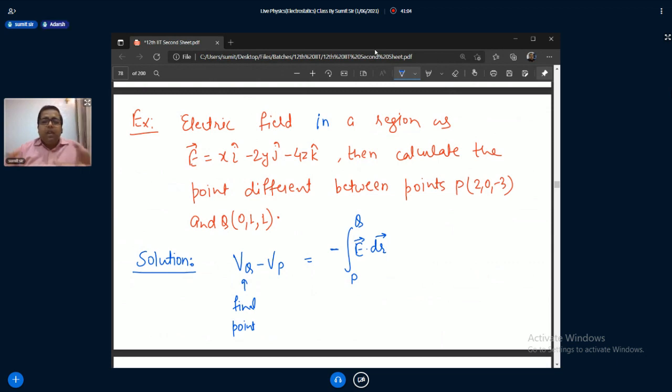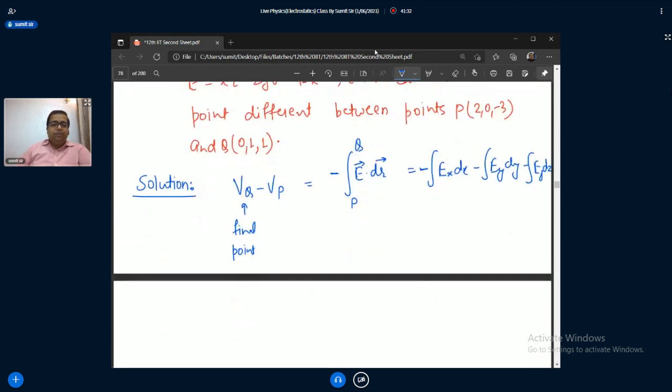So then you use the original formula: V final minus V initial is equal to minus E dot dr from initial to final. So we use Ex dx plus Ey dy plus Ez dz, with minus before all. Okay, so I am using that one.